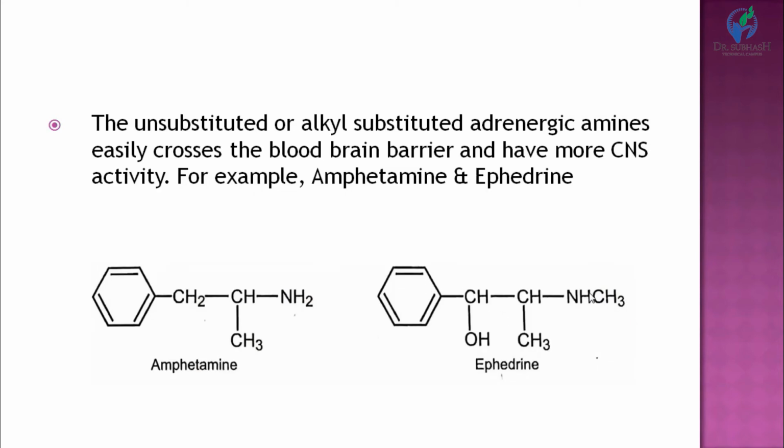Unsubstituted or alkyl substituted adrenergic amines easily cross the BBB and have more CNS activity. For example, amphetamine and ephedrine. We have seen that ephedrine has less CNS activity than amphetamine, but both of them have CNS activity, because in amphetamine the amino group is unsubstituted, and in ephedrine the amino group is substituted by a lower alkyl group, which is methyl. So both have CNS activity, but ephedrine has less as compared to amphetamine.